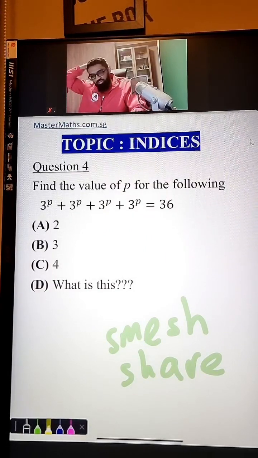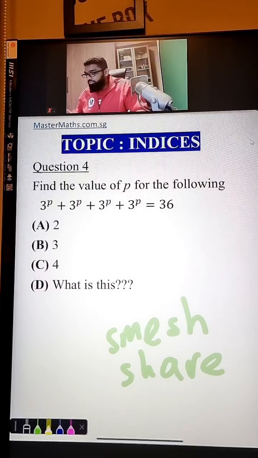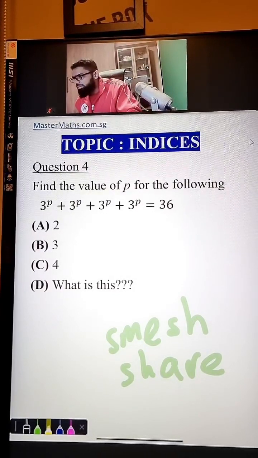Okay, Sec 4 topics coming up, don't worry. Okay, it's good to revise, by the way. Answer D, boss.